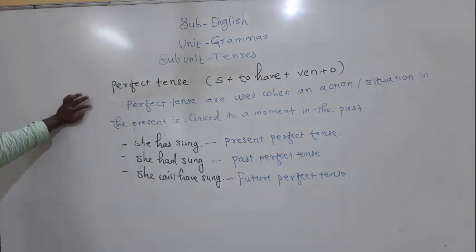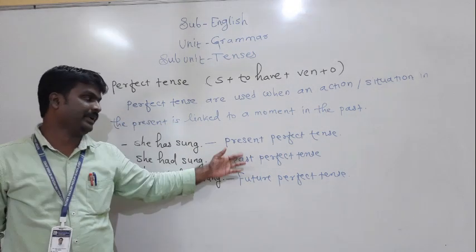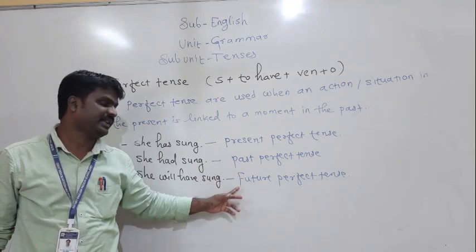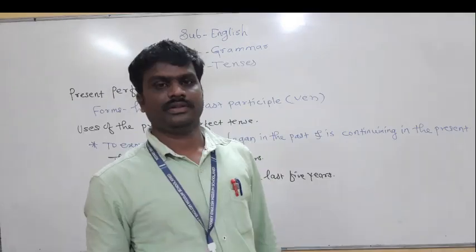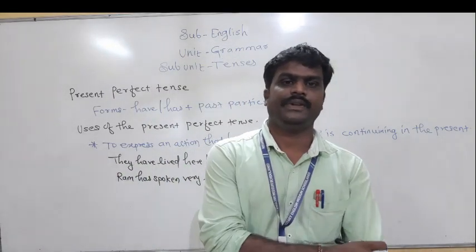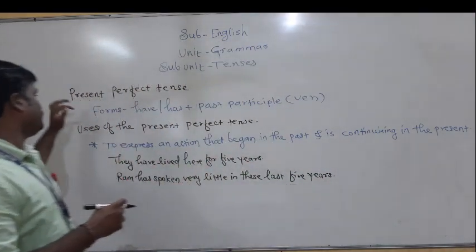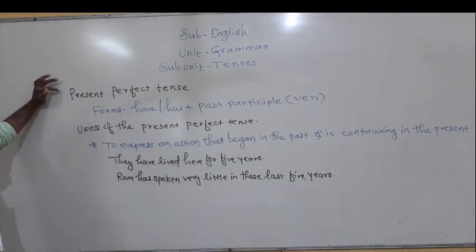Friends, see, what does it mean? They are used when an action or situation in the present is linked to a moment in the past. To denote such action, we are using perfect tense. There are three types of perfect tense: present perfect tense, past perfect tense, and future perfect tense. Now we will discuss the first type, that is present perfect tense.